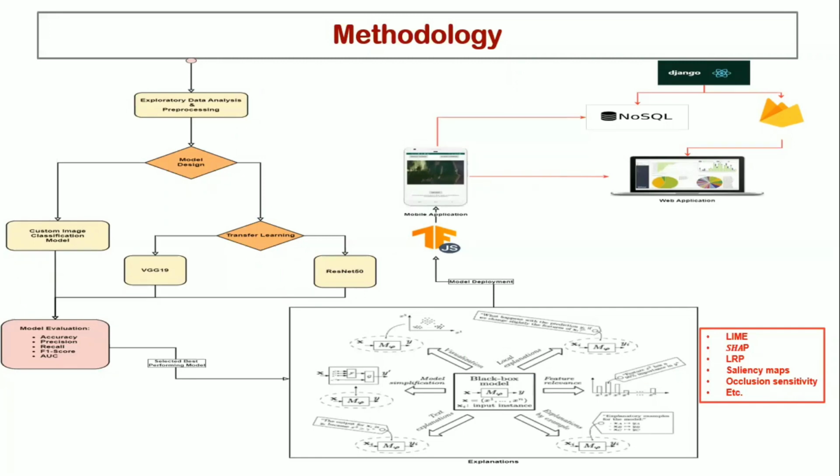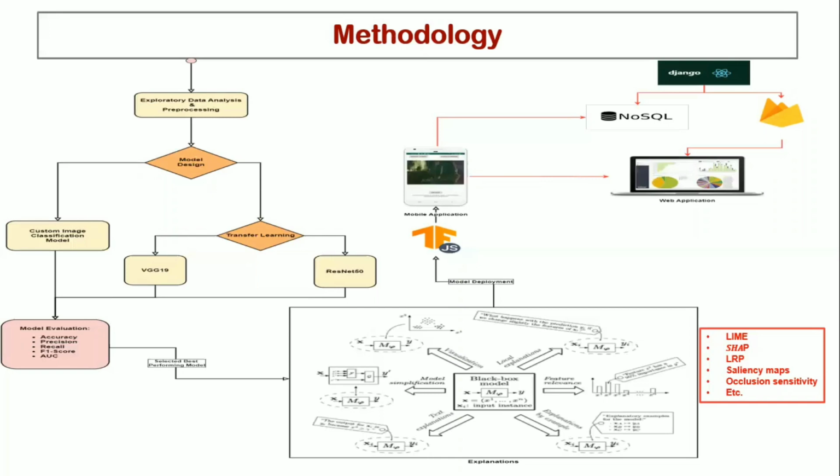We shall design our model, whereby we shall basically use a deep learning model. In our case, we shall use a convolutional neural network. Then we shall also utilize some transfer learning and use some pre-trained models, whereby we shall use VGG19, ResNet50. Then, after designing our model, we shall perform model evaluation, and we shall utilize evaluation metrics, for example, the use of accuracy, precision, recall, F1 score, AUC.